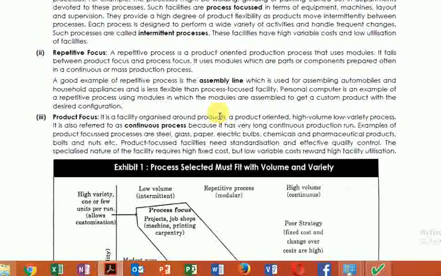Out of these 3 focuses, product focus is the most crucial or sensitive part, as the product manufactured under this is specialized, or you can say a very sensitive product, which if not manufactured with proper care can cause hazardous destruction in terms of manpower and capital.